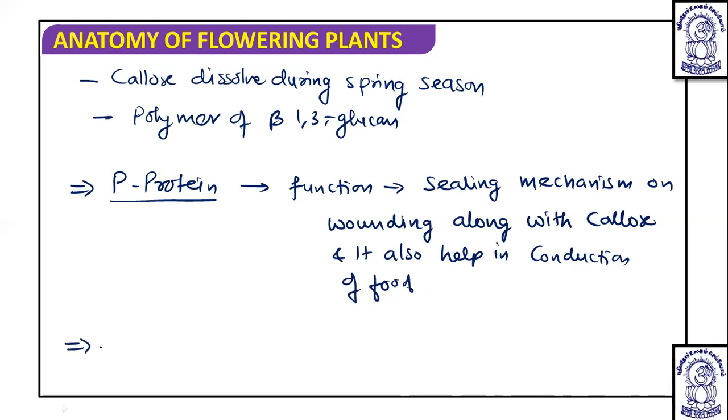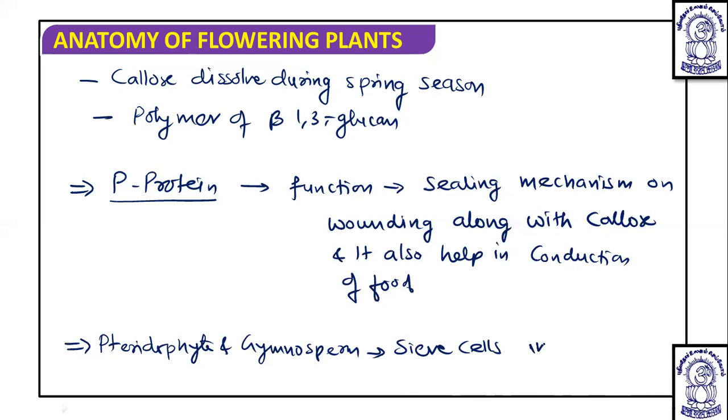Now, in pteridophytes and gymnosperms, sieve cells are present. In pteridophytes and gymnosperms, the sieve tube is absent, but the sieve cells that are present are arranged in a zigzag manner. So this is what is seen in case of the sieve tube.